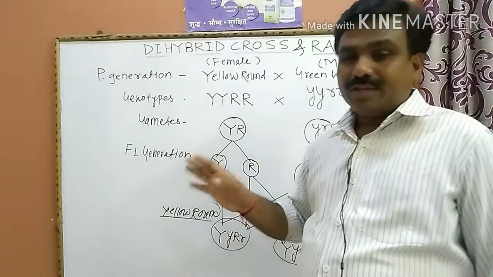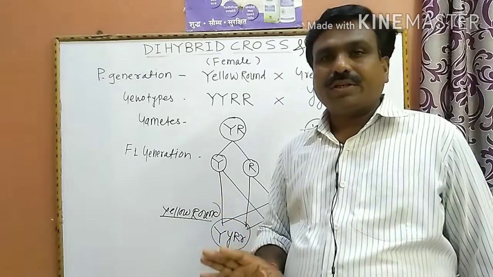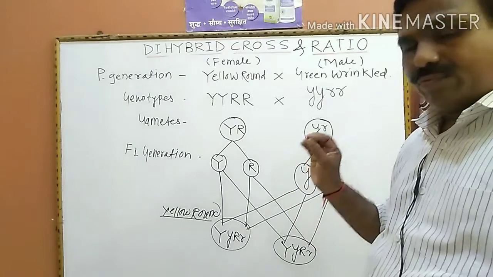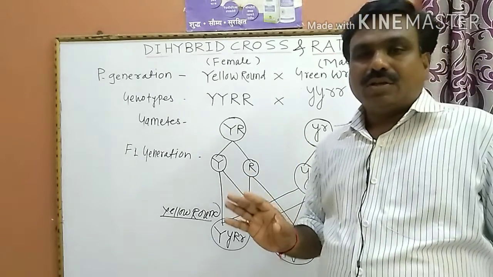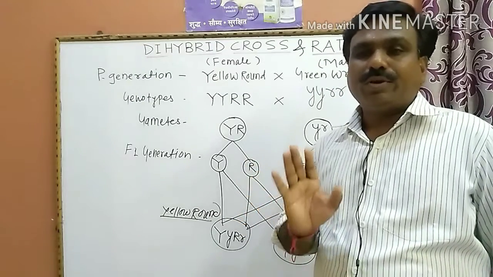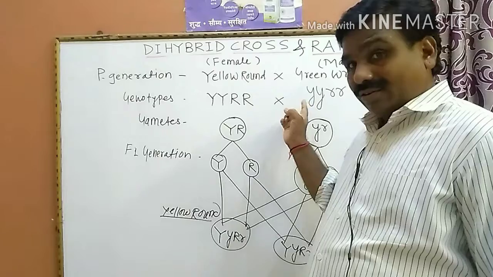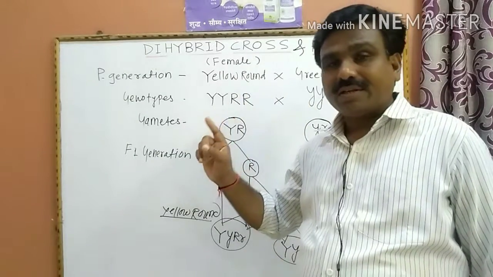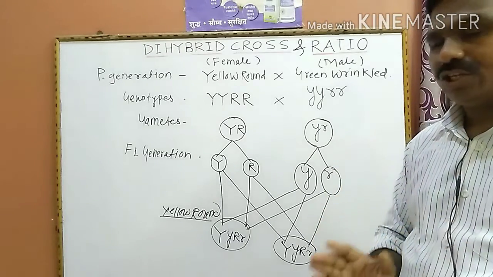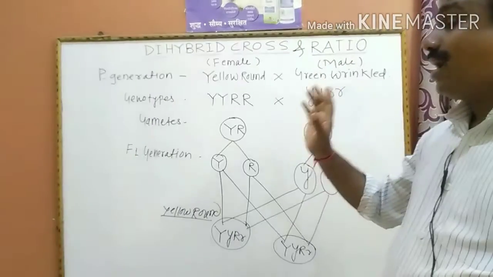Then artificially crossing to obtain 16 individuals in the F2 generation, among these 16 individuals, 4 types of individuals are obtained. Yellow round seed is 75% and green wrinkled is only 25%. This is the implementation of the law of dominance and the law of segregation according to Mendel. This study is known as the dihybrid cross.